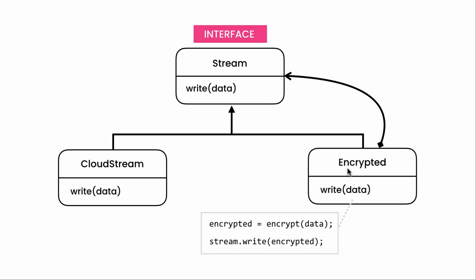In this class, we don't care what that stream is. We simply talk to this stream interface. Whoever creates an instance of the encrypted class will figure out what type of stream to pass here. We can pass a cloud stream or a compressed stream. The encrypted class doesn't care.